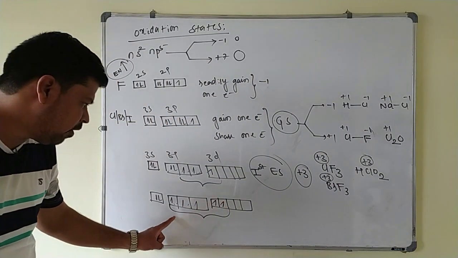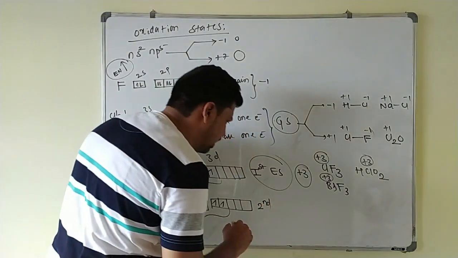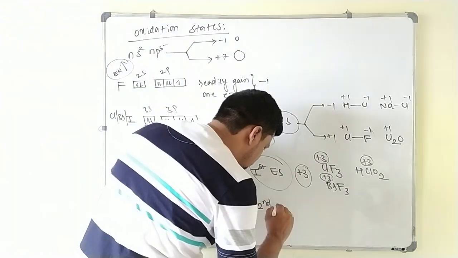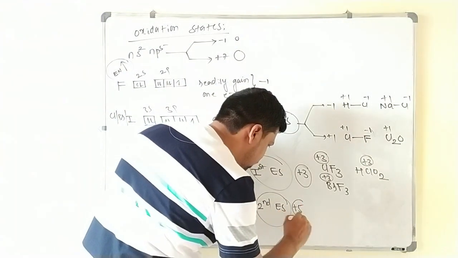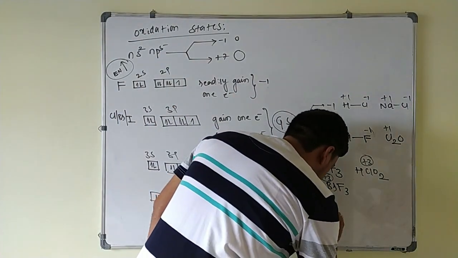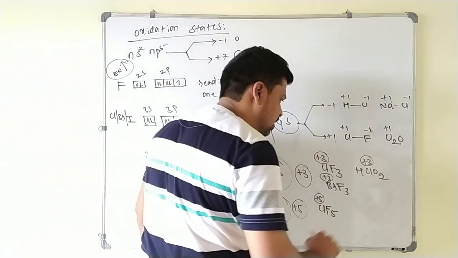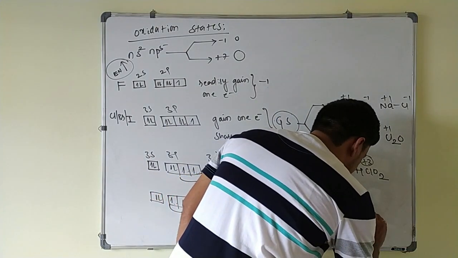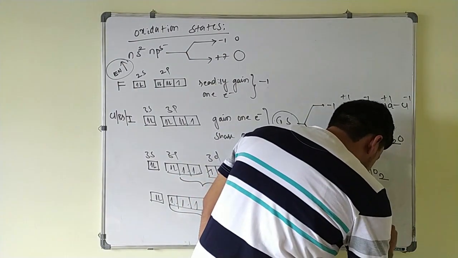Whenever they are able to form 5 bonds, this is the second excited state where 2 electrons are excited to the 3d orbital. So here always they will show +5 oxidation state. Example, you can write ClF5. In this one, chlorine is in +5 oxidation state, or you can write HClO3.